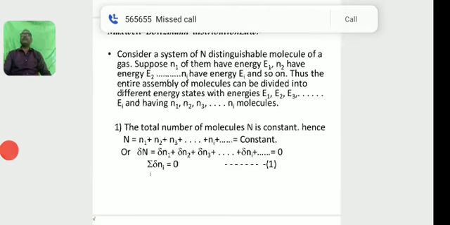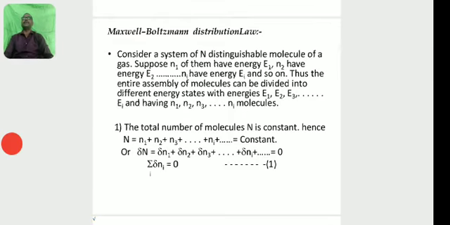The total number of molecules N is constant, hence N = n1 + n2 + n3 + ... + ni + ... = constant, or delta N = delta n1 + delta n2 + delta n3 + ... + delta ni + ... = 0. So sigma delta ni = 0. Let this be equation number 1.